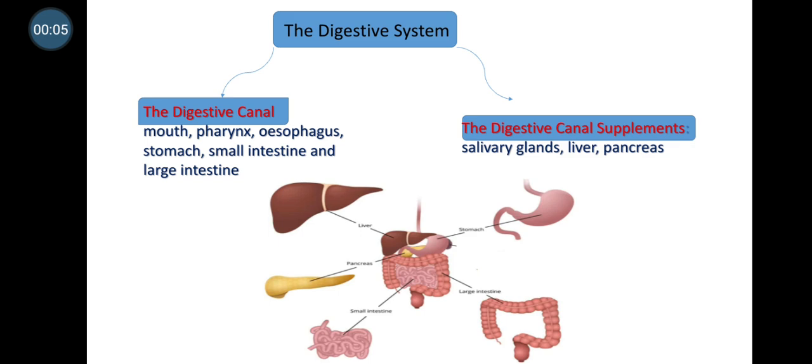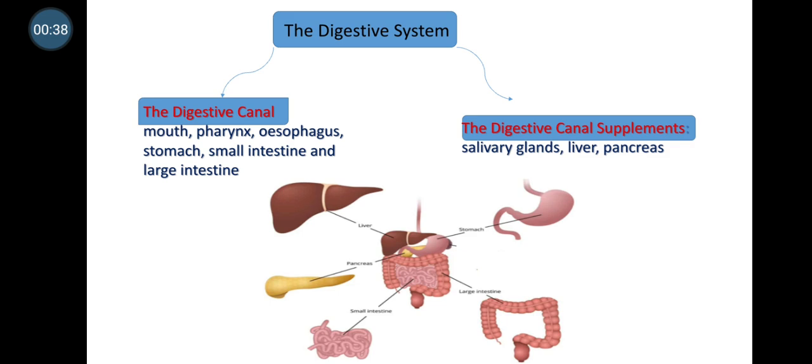Today we are going to continue our lesson on the digestive system, and we have talked about the function of your digestive system. It absorbs and digests the food. It makes the food into small pieces. It converts the food from complex form into simple form, so your body can benefit from it. And also we have learned that it takes the digested food to all body parts and all body cells.